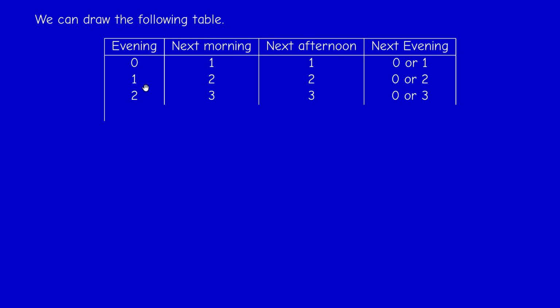From state 2, same thing. If we have 2 papers in the evening of some day, the next morning there will be 3, and in the afternoon 3. If one of them puts the paper in the bin, there will be no paper, so it will be 0 with probability 1/3, or with probability 2/3 it will remain. And same thing for 3: 3, 4, 4, 0 or 4. So from state 3 we can either go to 0 or to 4.